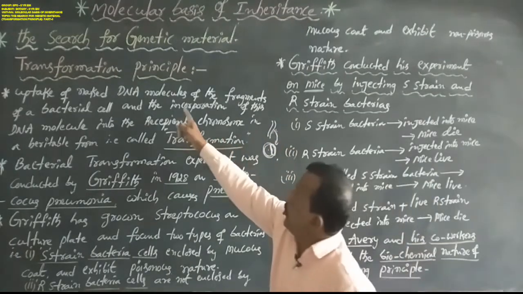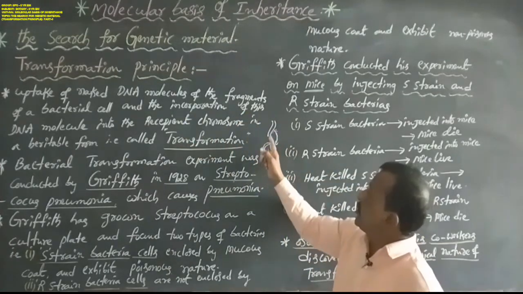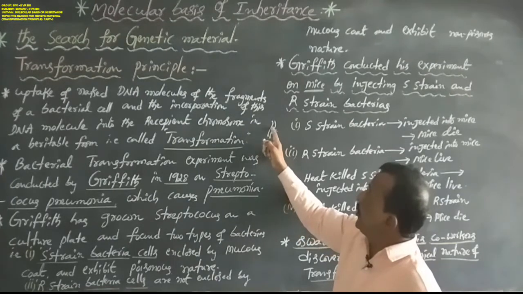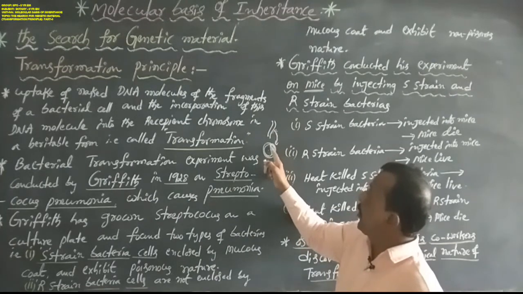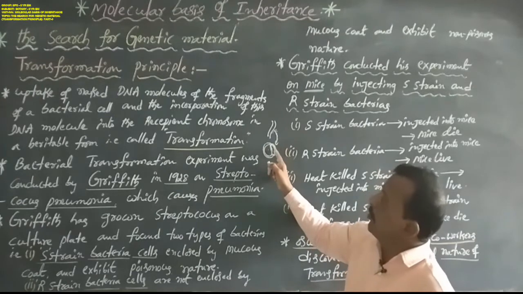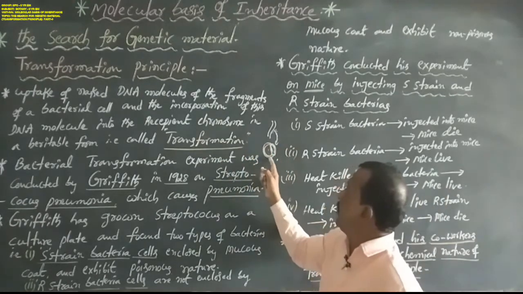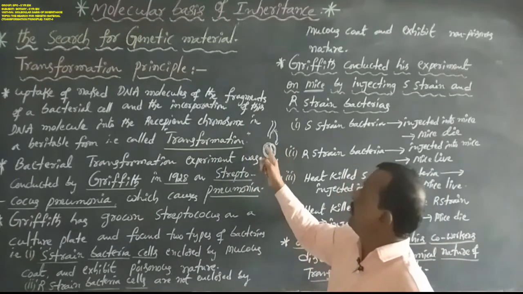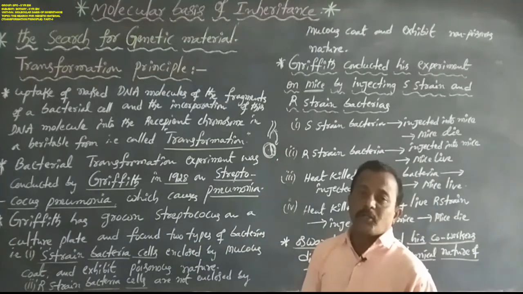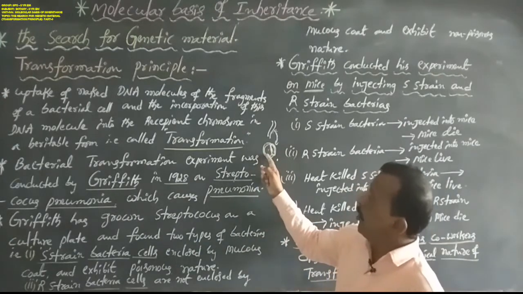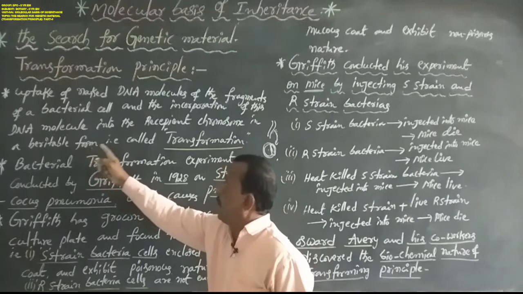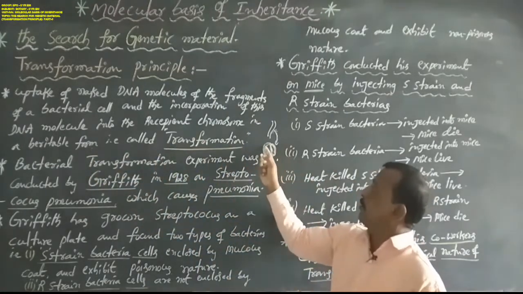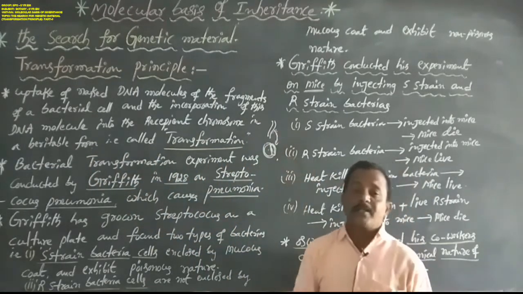And the incorporation of this DNA molecule into the recipient chromosome or another DNA molecule in heritable form is called transformation.